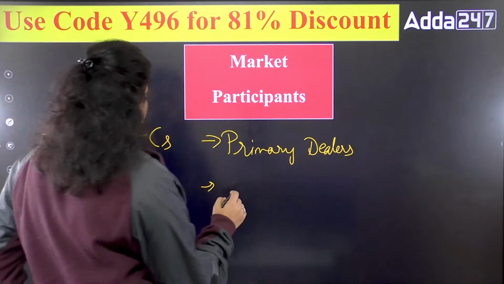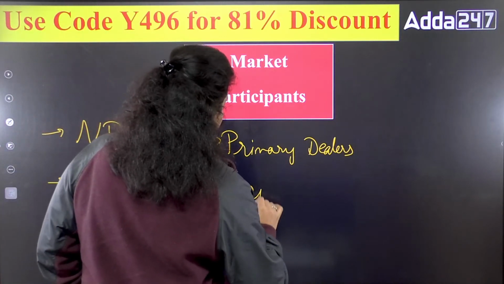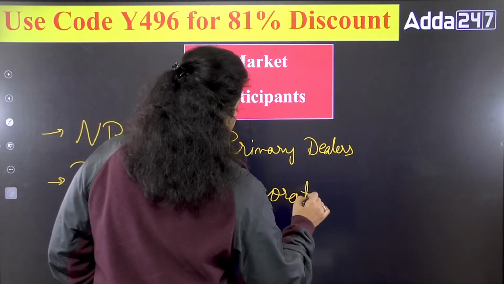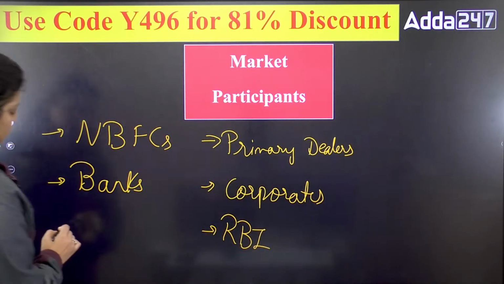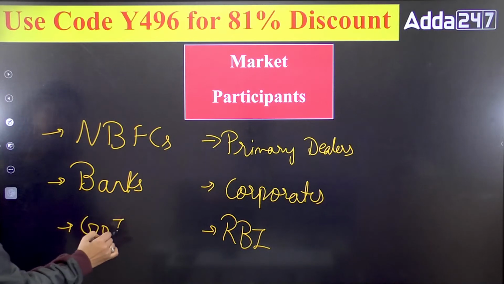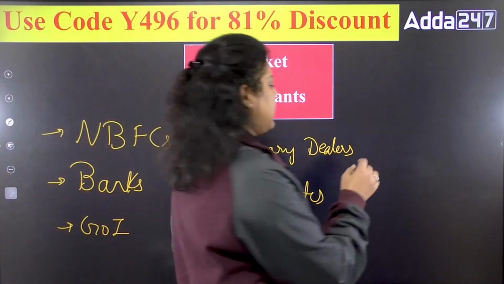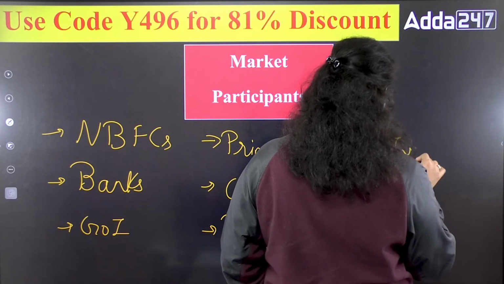Okay. Apart from that, we have corporates. Corporates can come here. We have RBI. RBI can participate. We have Government of India. Government of India can participate here. Apart from that, we can have individual persons, investors.